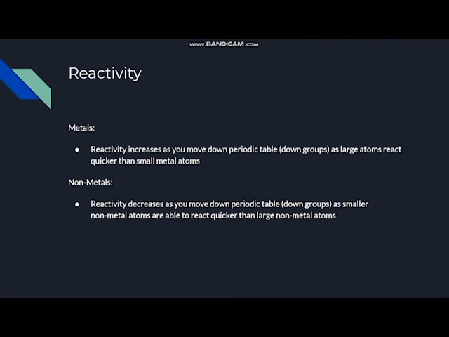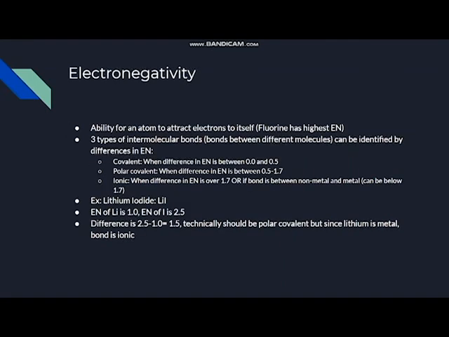Alright, now looking at reactivity, metals' reactivity increases as you move down the periodic table, so down groups, as large atoms react quicker than small metal atoms. However, when we're looking at nonmetals, so anything after the metalloids, after that staircase, the reactivity is going to decrease as you move down the periodic table, as smaller non-metal atoms are able to react quicker than large non-metal atoms. So the reactivity actually increases as you move up.